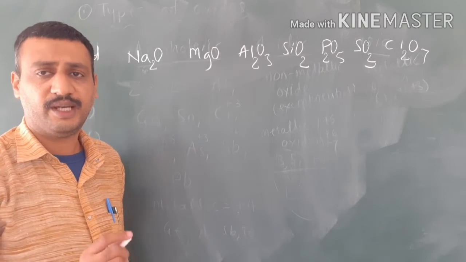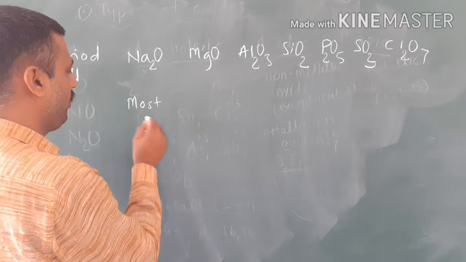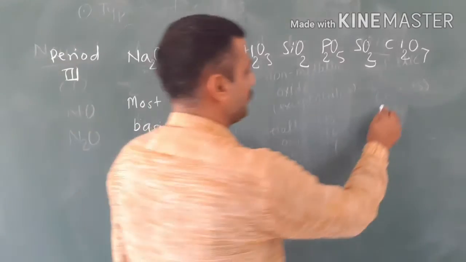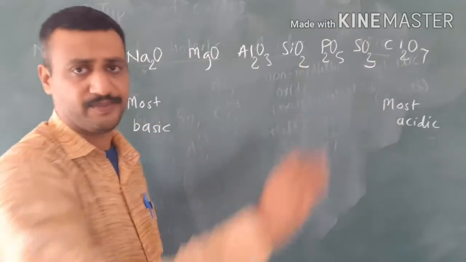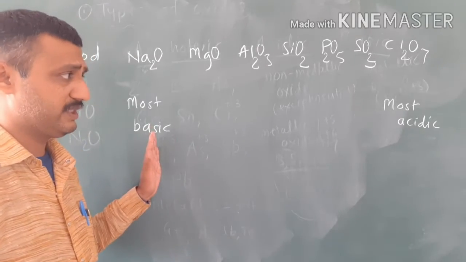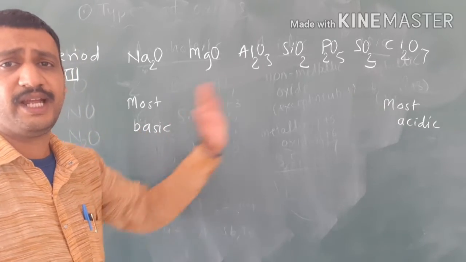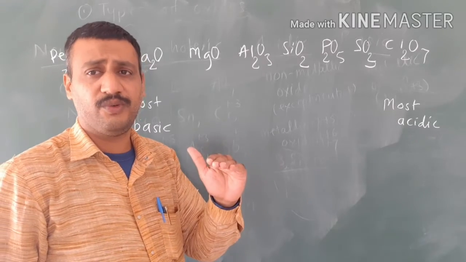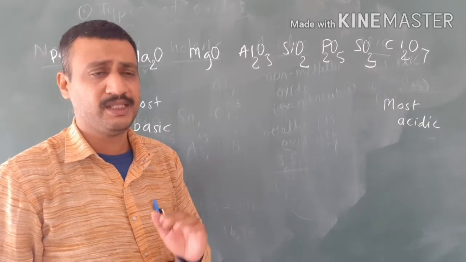What we are observing is that the most basic oxides are of the elements at the left side of the periodic table, and the most acidic oxides are of the elements at the right side of the periodic table. This is the first thing. That's why in general teaching it is said that metallic oxides are basic in nature and non-metallic oxides are acidic in nature, because metals are at the left side and non-metals are at the right side. Whenever we compare which oxide is more acidic or more basic, some tricks are given.